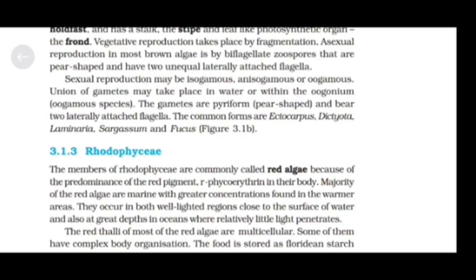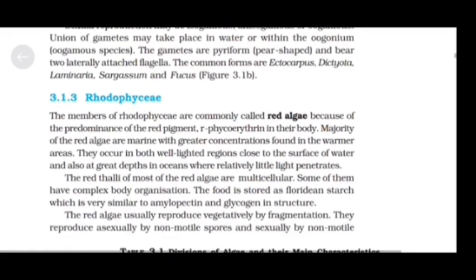Union of gametes may take place in water or within the oogonium in oogamous species. The gametes are pyriform, pear-shaped, and bear two laterally attached flagella. The common forms are Ectocarpus, Dictyota, Laminaria, Sargassum, and Fucus, as shown in figure 3.1b.